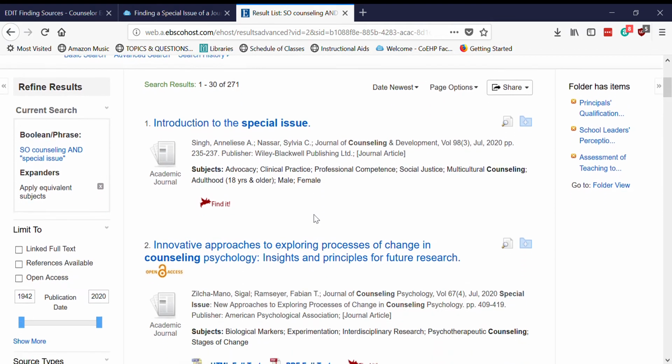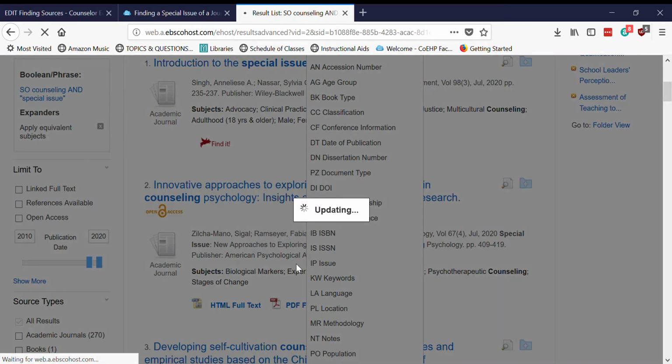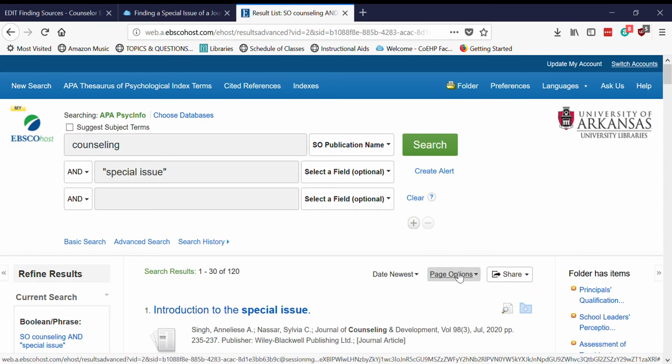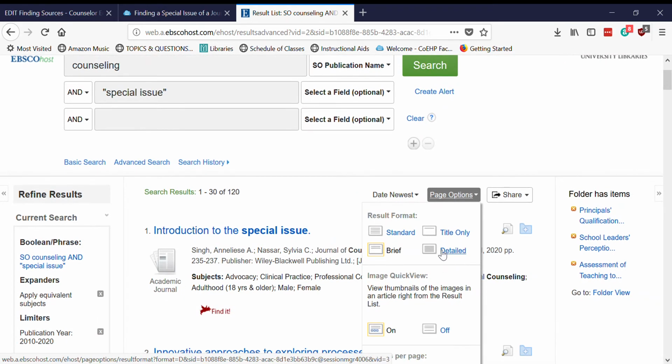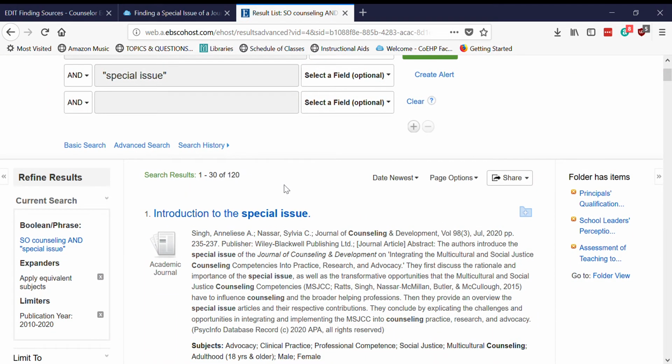From here, what I want to do next is go to publication date and limit it down to whatever years we're interested in. I'll do the last 10 years. And then I'm going to go to page options and turn this on to detailed. That'll make sure that I can see my abstracts right here in the results page. Once I do that, I've just got to scroll through and find what we want.